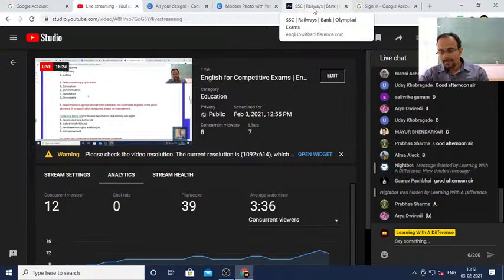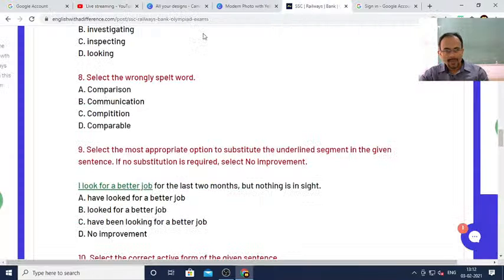Arya said B. Communication. No, Arya, it's not communication. Communication is a correct word here. Find out another word which is not spelled correctly.